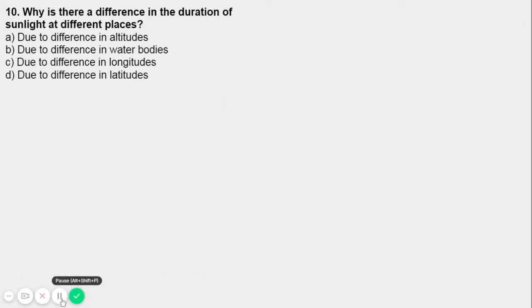Question number 10. Why is there a difference in the duration of sunlight at different places? The options are due to difference in altitudes, due to difference in water bodies, due to difference in longitude, due to difference in latitude. So here's the explanation. The tilt of the Earth's axis also defines the length of daylight. Correct? So what are daylight hours? They are the shortest in each hemisphere's winter, right? Between summer and winter, the number of daylight hours decreases.